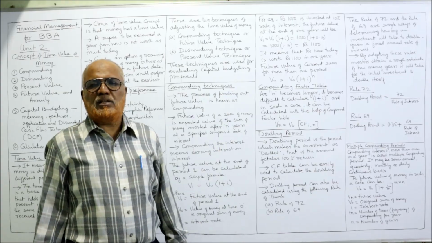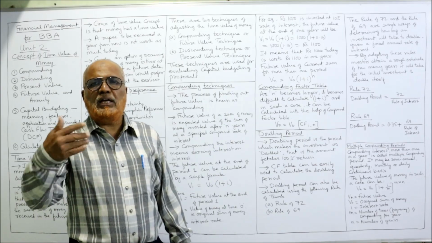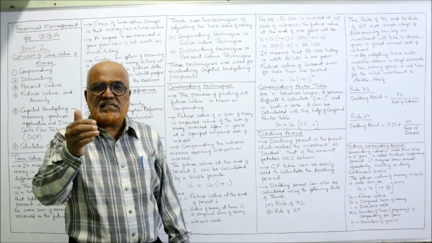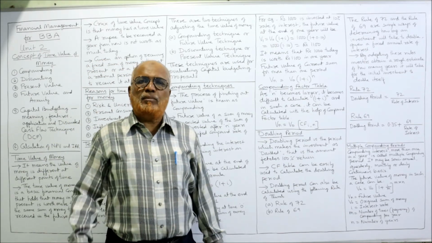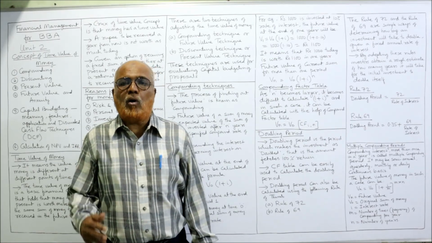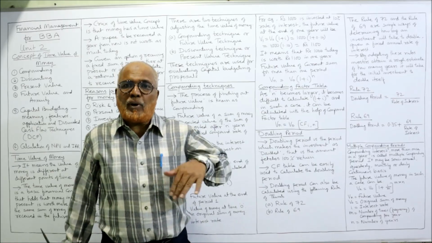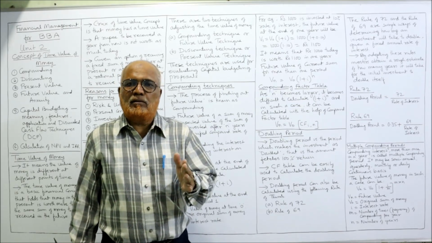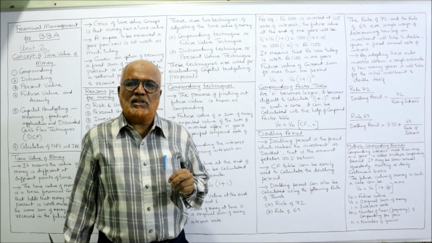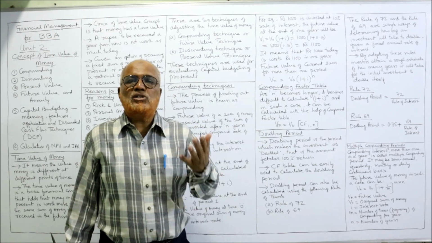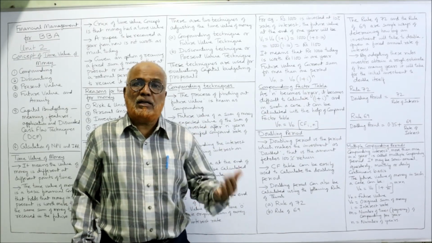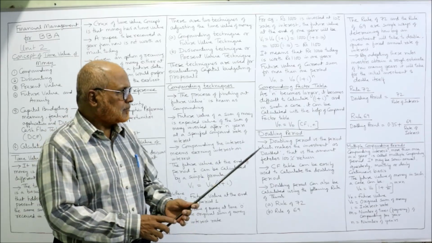So far we have seen the compounding period in terms of years, but sometimes we need a compounding period which is less than 1 year. Less than 1 year means semi-annual or quarterly or monthly or daily. That means compounding is done semi-annually, meaning twice a year. Quarterly, 4 times in a year. Monthly, it is 12 times in a year. Like that, we can make the compounding multiple periods of time in 1 year.